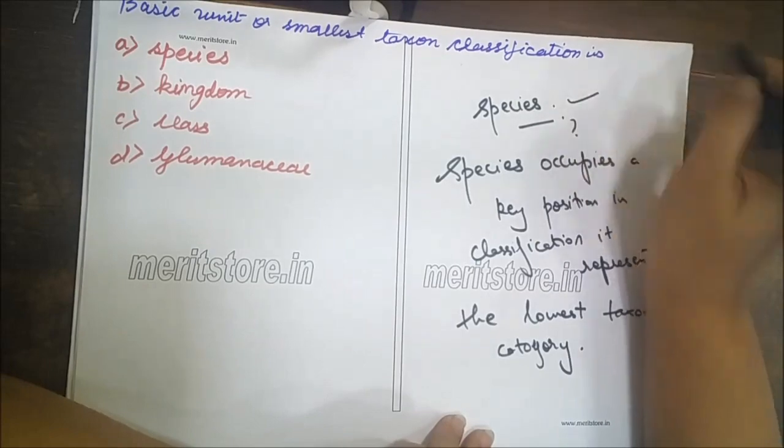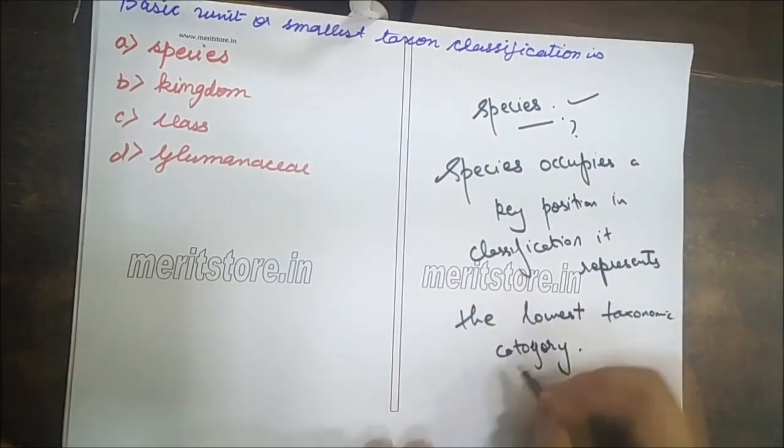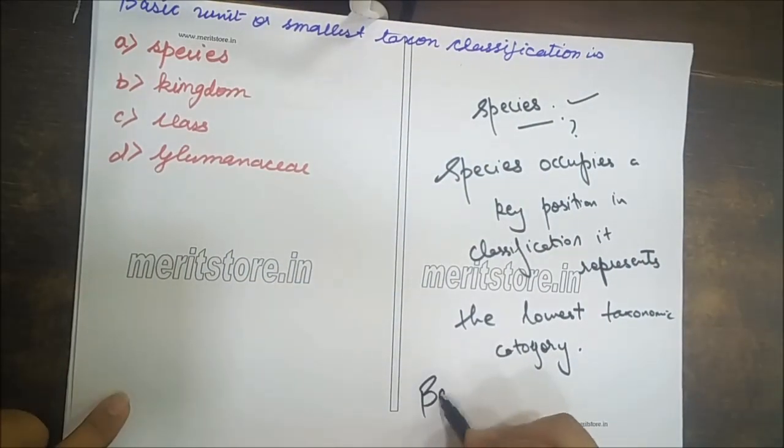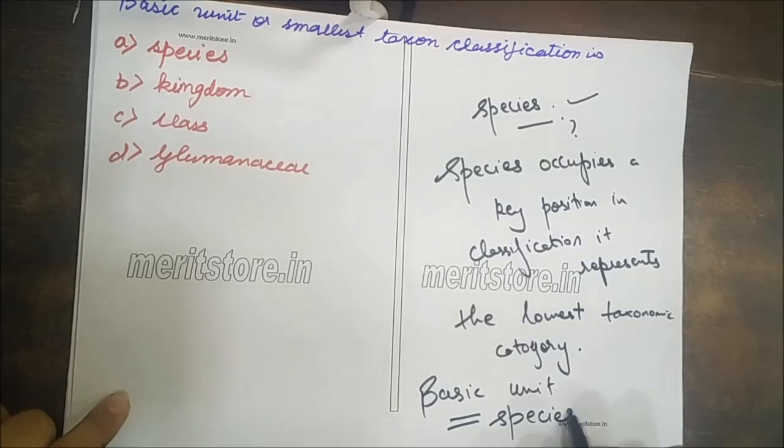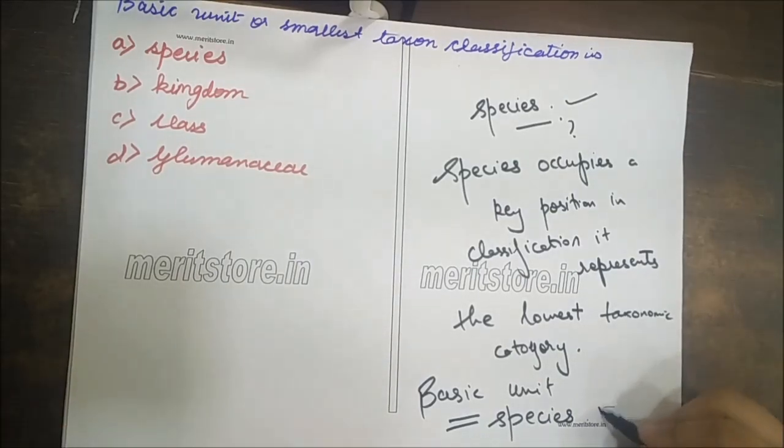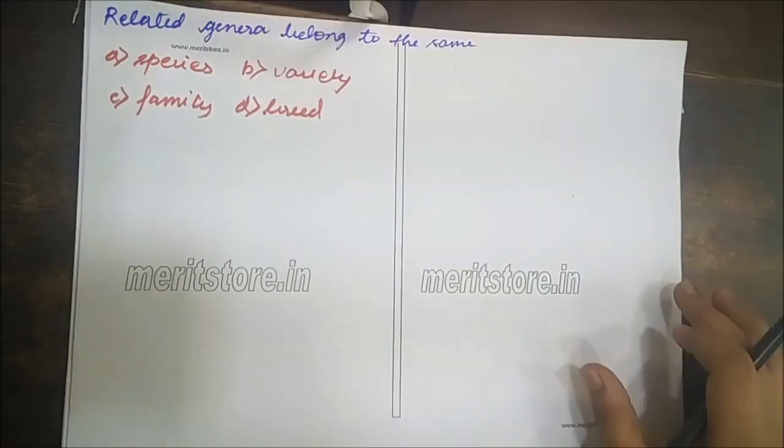The answer is species. Basic unit is species. This is the right answer.